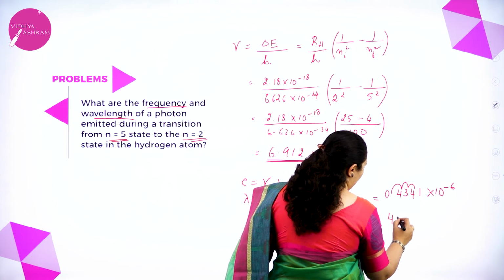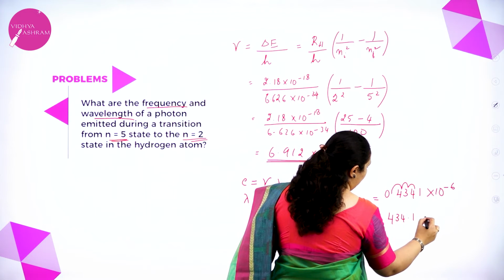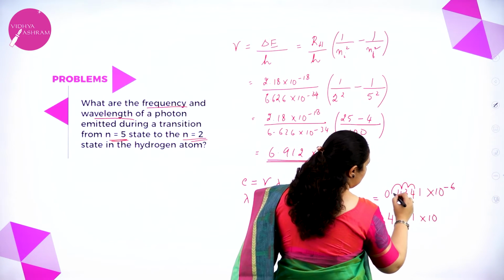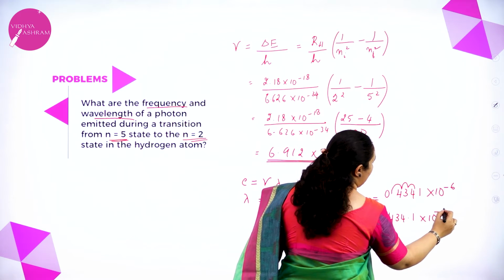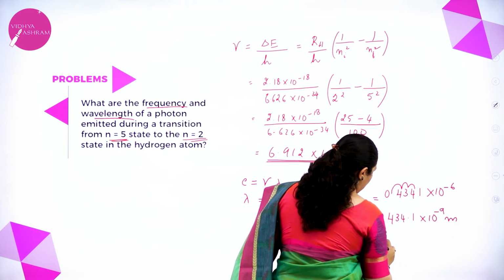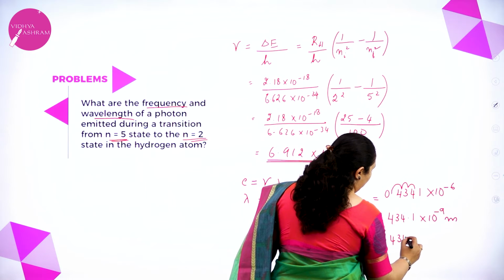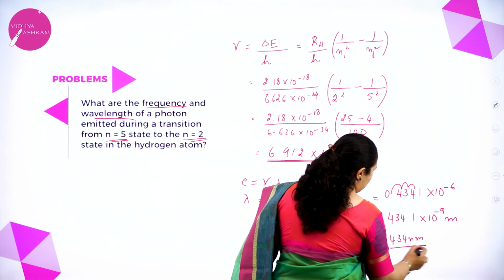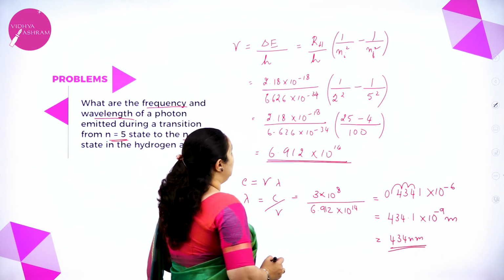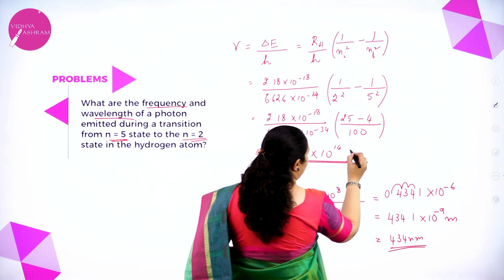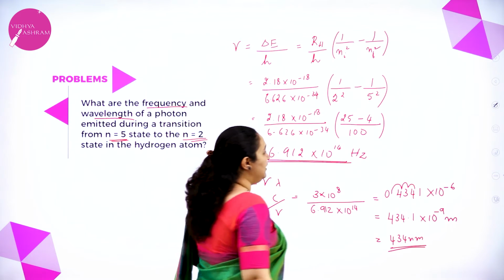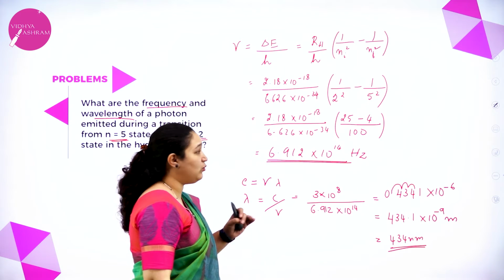So I'll get it as 434.1 into 10 to the power minus 6, minus 7, minus 8, minus 9. Minus 9 meters, which is nothing but 434 nanometers. You have not written the unit, this is hertz or per second. Okay, how did I get it?